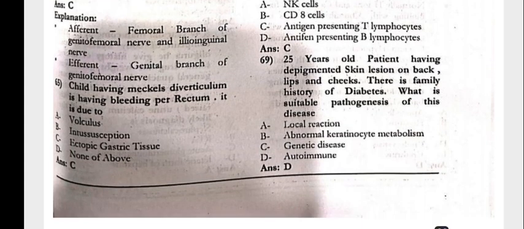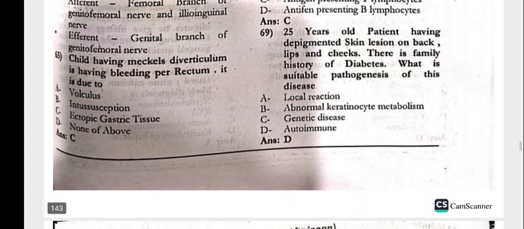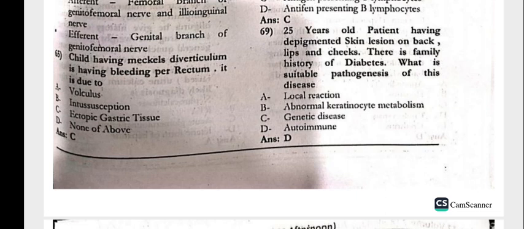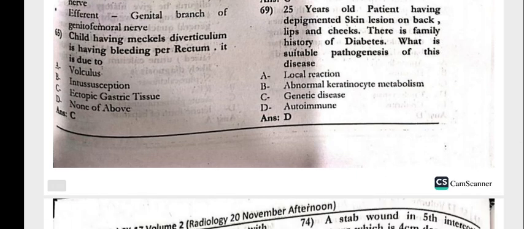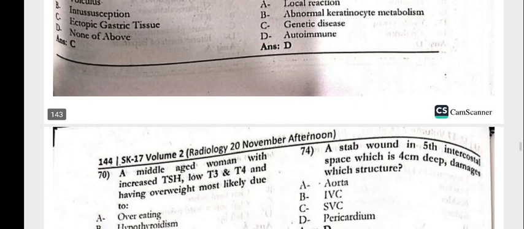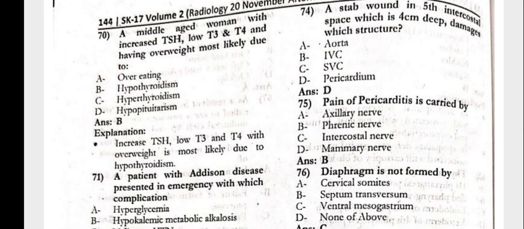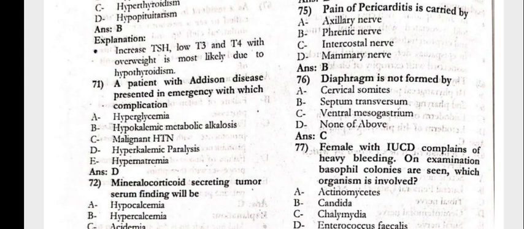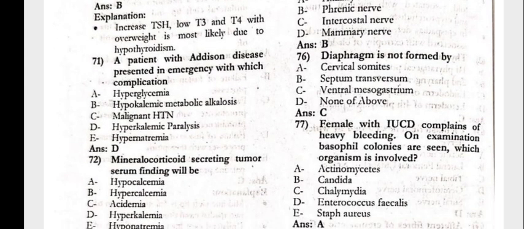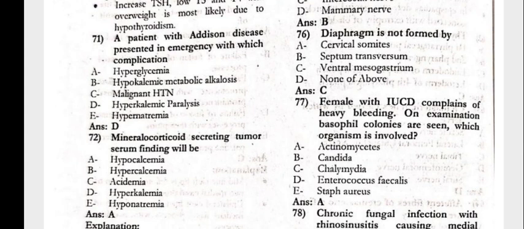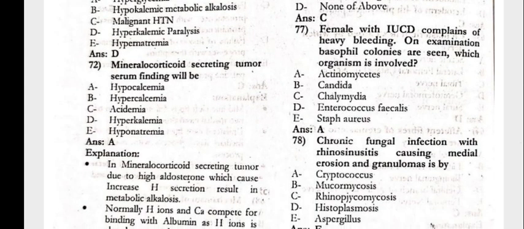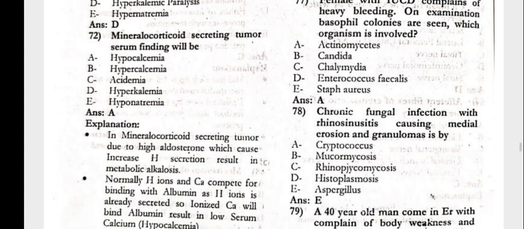A 25-year-old patient having depigmented skin lesions on the back, lips and cheeks. There is a family history of diabetes. What is the suitable pathogenesis of this disease? That is autoimmune. A middle-aged woman with increased TSH, low T3, T4 and overweight, most likely due to hypothyroidism. The patient with Addison disease presents in the emergency with which complication? That is hyperkalemic paralysis. In a mineralocorticoid secreting tumor, the serum finding will be hypokalemia.